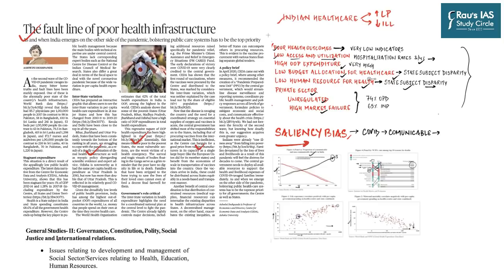And this is important because under GS paper 2, under the governance section, UPSC expects us to know issues relating to development and management of social sector, services related to health, education and human resources. So clearly you are expected to know the issues related to health. And the recent economic survey has a chapter which was dedicated completely and solely to the health issues in our country. So this discussion has been taken from there. Do listen and try to assimilate the important issues.